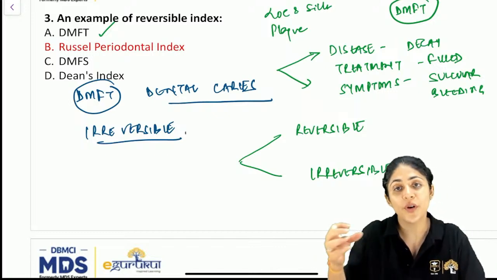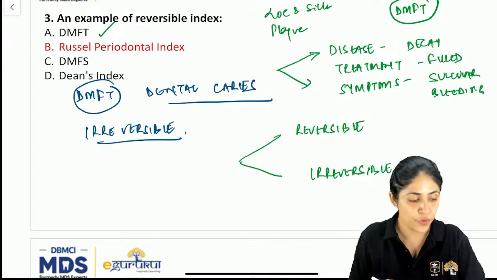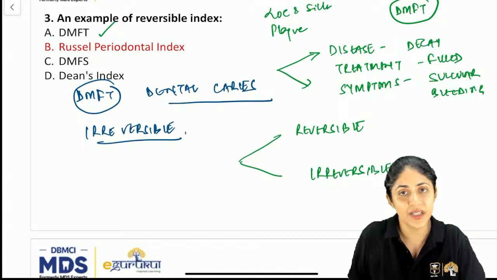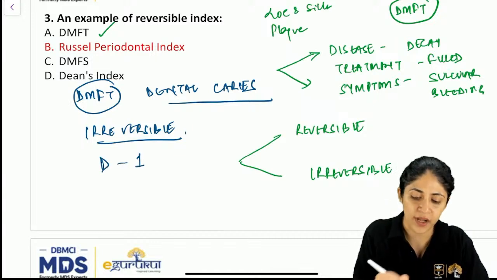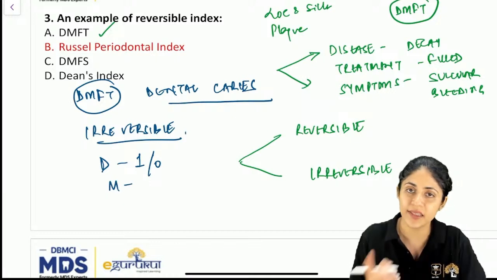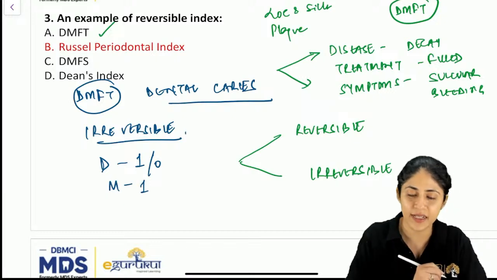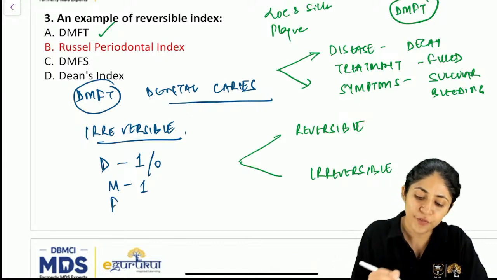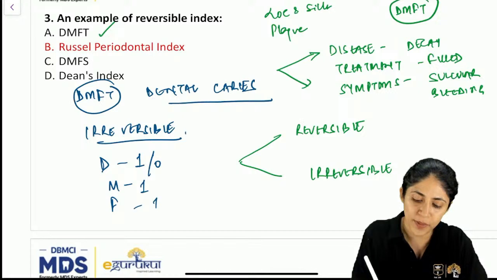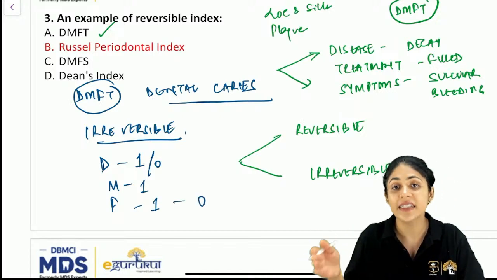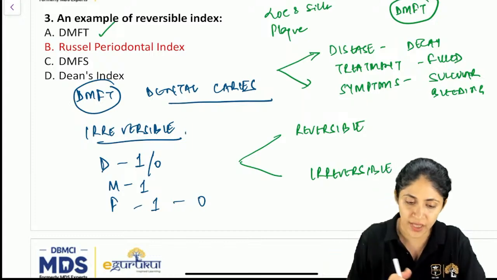a tooth which is already decayed, if you mark it as D, can the D portion be reverted? Like if the D score is 1, can it be 0? It can't be 0. If the tooth is missing due to caries, you've already marked that it is missing, can the tooth come back? The natural tooth can't come back. If the filling has already taken place, can you make the 1 to 0? No. So obviously it is an irreversible index, the findings cannot be reduced. Okay, DMFT is for measuring the tooth.